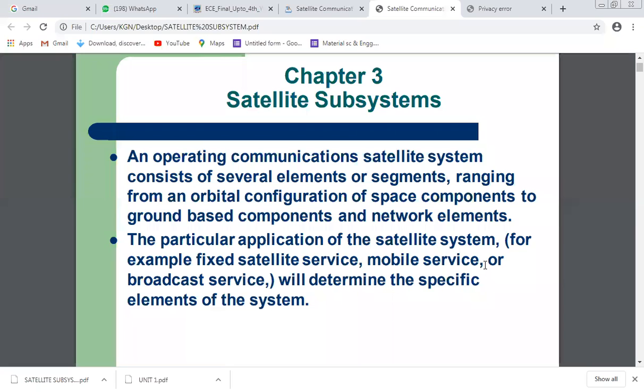Now again, the satellite subsystem. An operating communication satellite system consists of several elements, ranging from the orbital configuration of the space component to ground-based components and the network element.